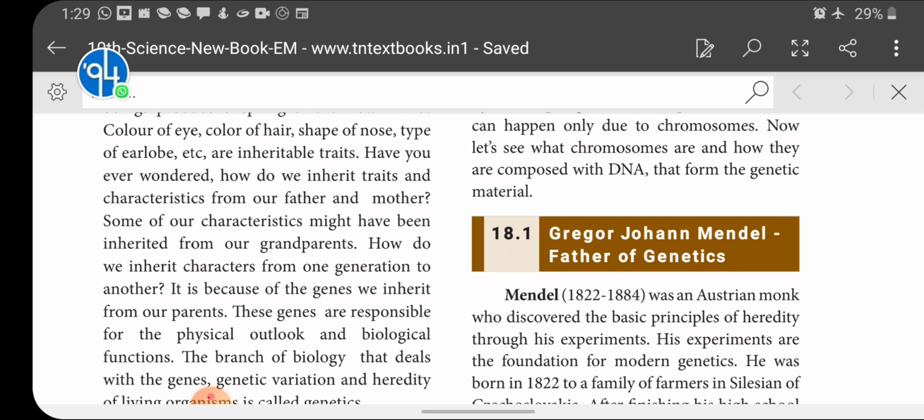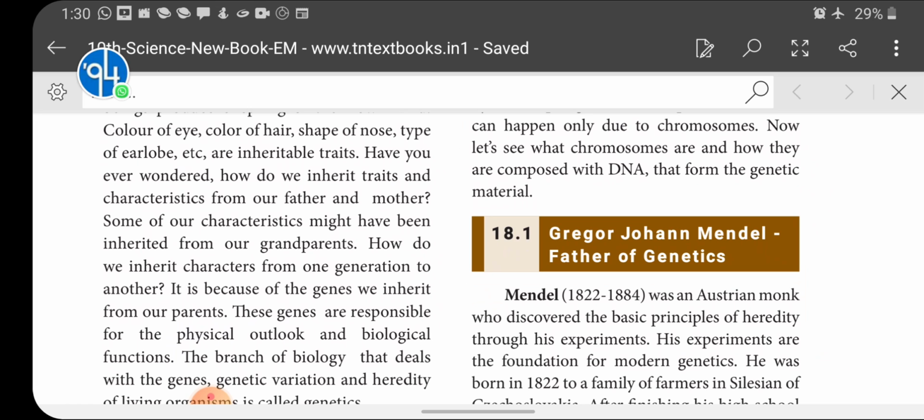As I already said, from the father through the male gamete we get one set of chromosomes with one kind of characters. In the same way, the mother contributes one set of characters, with 23 chromosomes in human beings. Both sets of characters are shuffled in the zygote, which develops into a young one. Some of our characters might have been inherited from our grandparents. How is it possible?